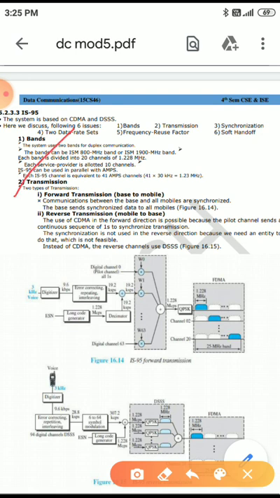The next issue is transmission. There are two types of transmission. Forward transmission is from base to mobile. Communication between the base and all mobiles is synchronized. The base sends synchronous data to all mobiles, meaning at a time the base station sends synchronous data to all the mobiles.